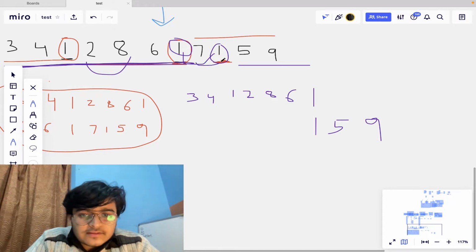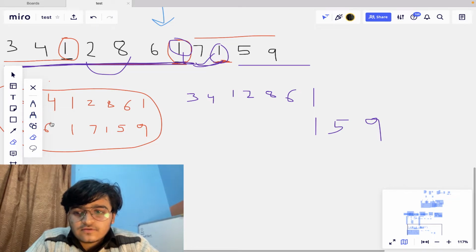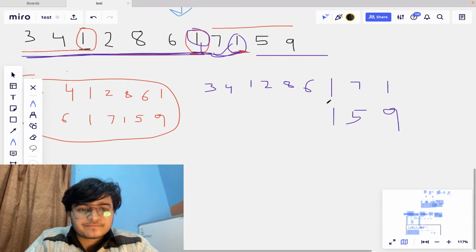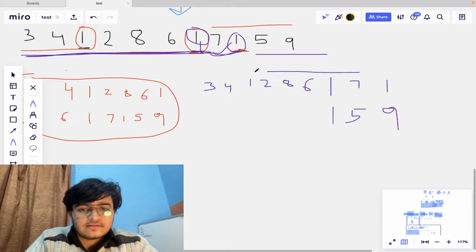Not here. So 7 1. These are the 2 characters now, because I am now matching this one, not this one. Sorry, I am matching this one and this one, the second and third occurrence of 1. So the 7 1 will come here, and before that 1 5 9. Before that, the whole of this array 3 4 1 2 8 6 now. So before that, this one.